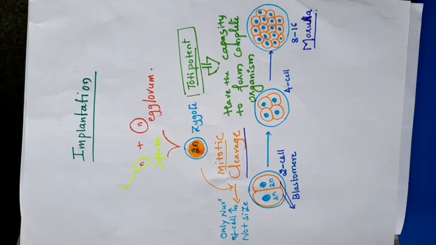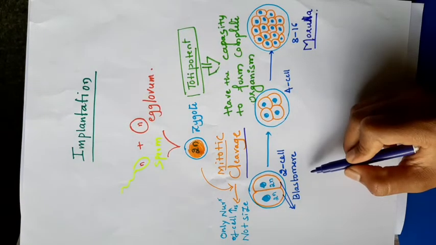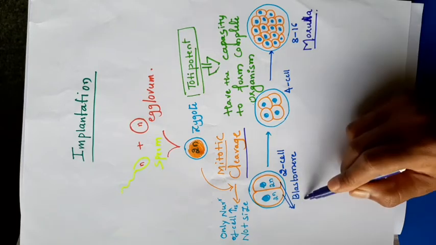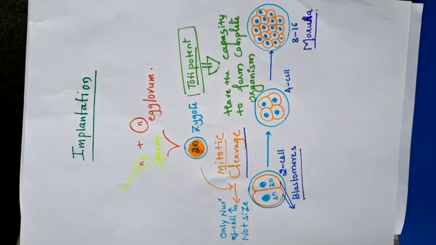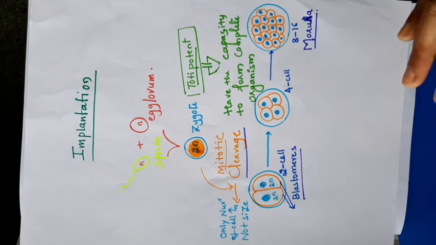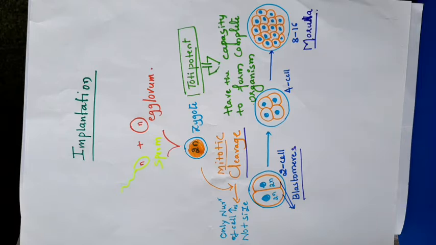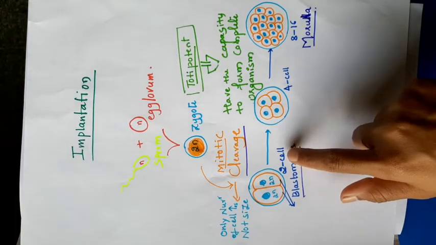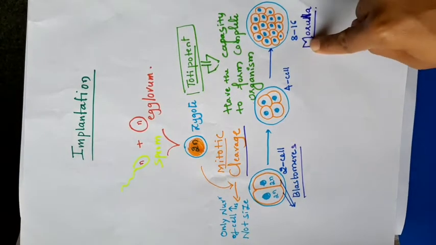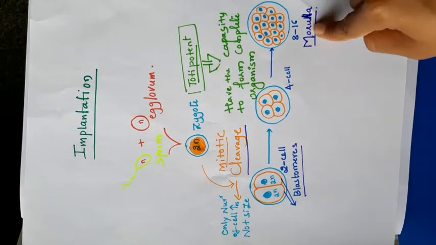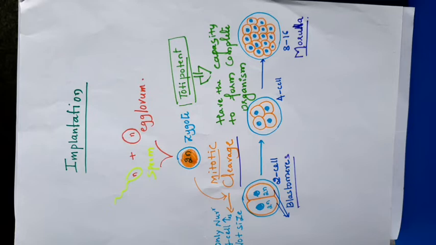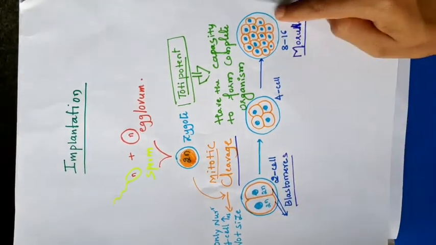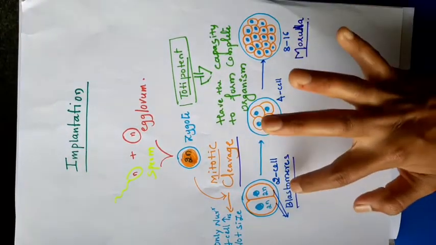By the cleavage, 2, 4, 8, 16 daughter cells are formed. Those cells are called blastomeres. Then the zygote becomes the embryo. When the zygote undergoes mitotic division or cleavage, the zygote converts into an embryo. We call them a 2-celled embryo, 4-celled embryo, 8 or 16-celled embryo.